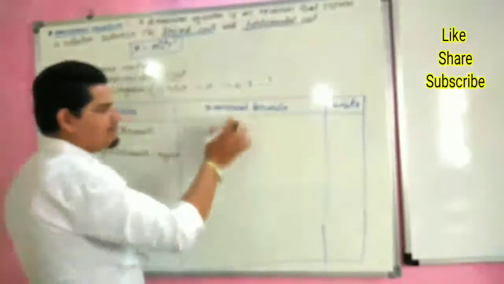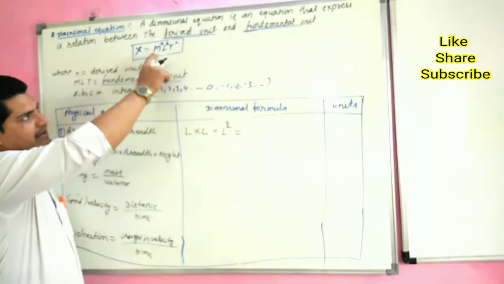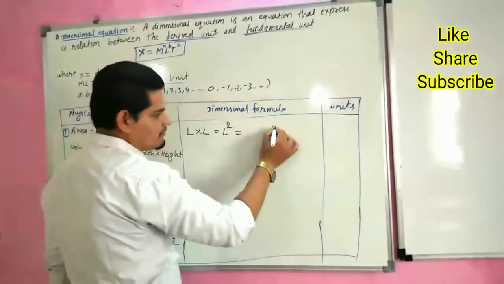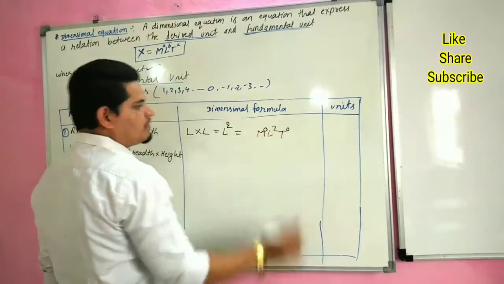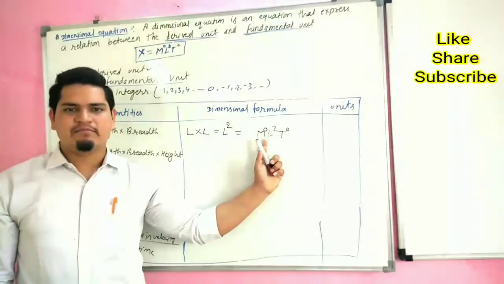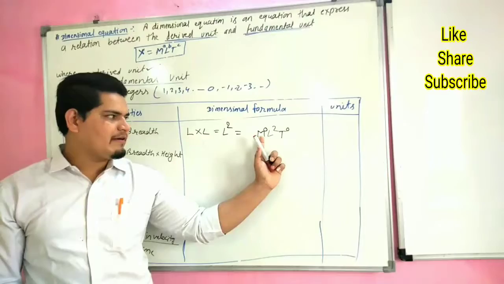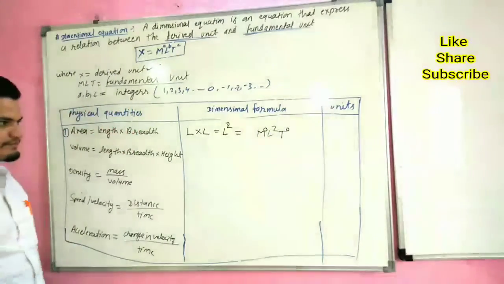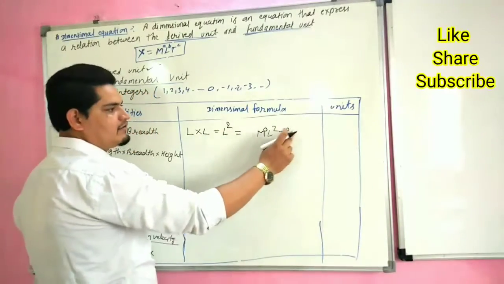But it is an incomplete dimensional formula because only L is present, M and T are absent. So we have to write L square with M and T to the power 0, because any variable to the power 0 is 1, and when we multiply 1 to any number it does not make any change. So M to the power 0, L to the power 2 and T to the power 0.